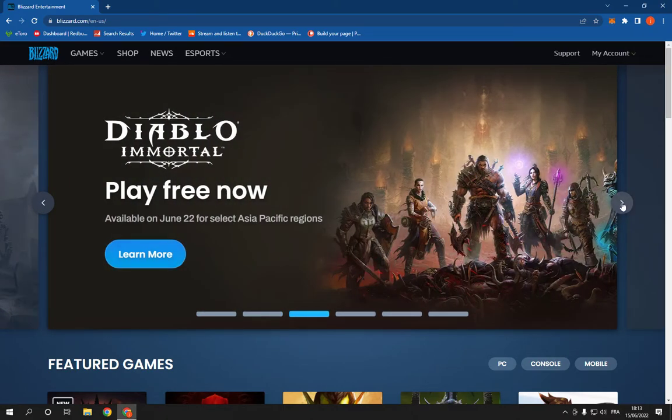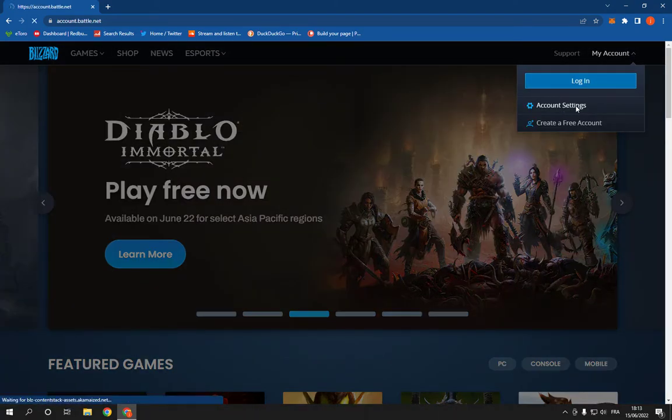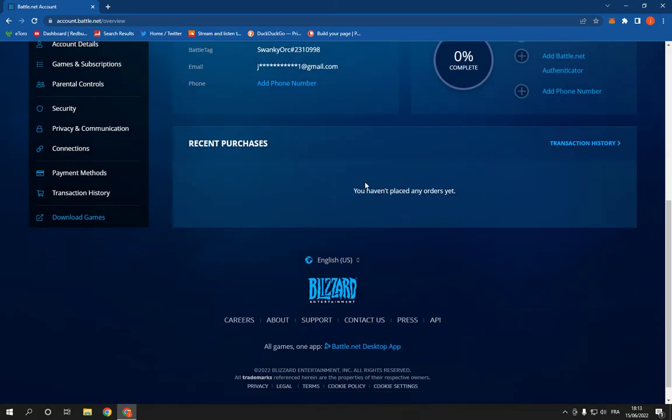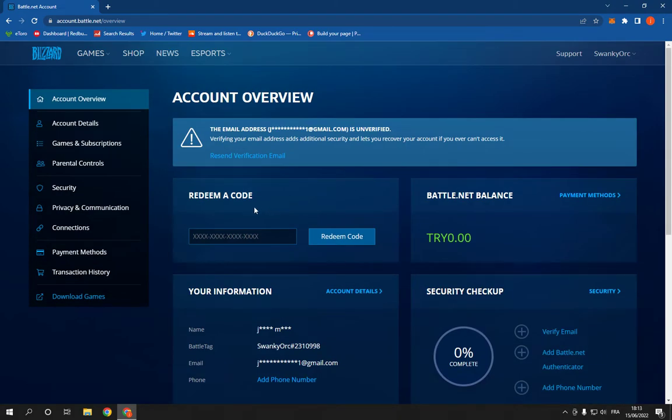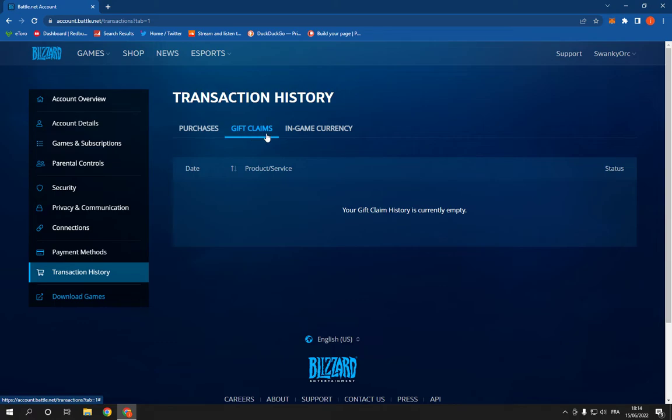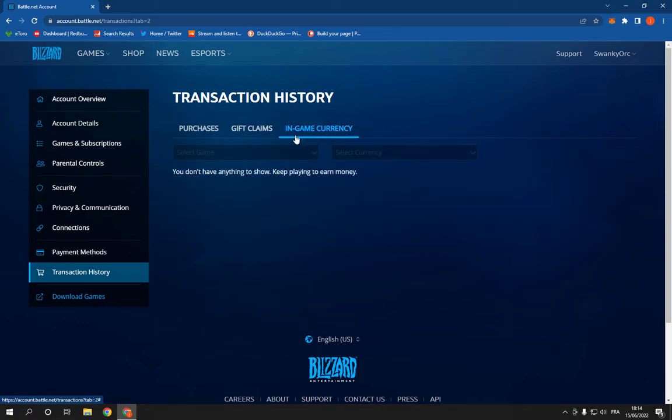Hello guys, all you have to do is go to blizzard.com, log into your account from here, and click on account settings. It will take you directly to this page. Right here you will find many settings, as you can see. All you have to do is click here on transaction history. As you can see, you will find your purchases from here, and also the gift claims and the in-game currency.